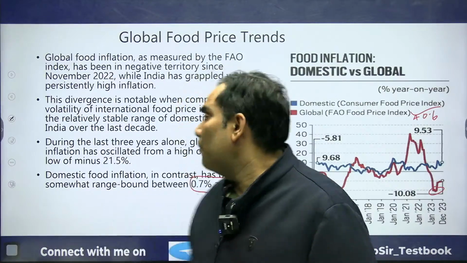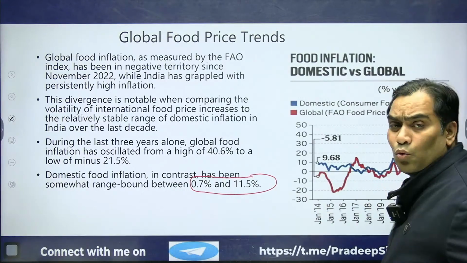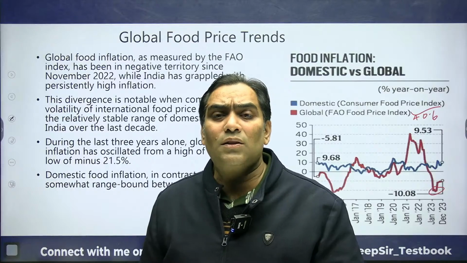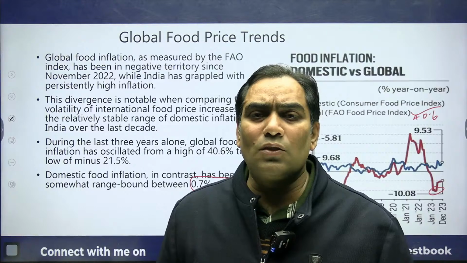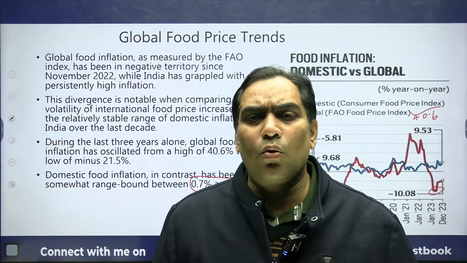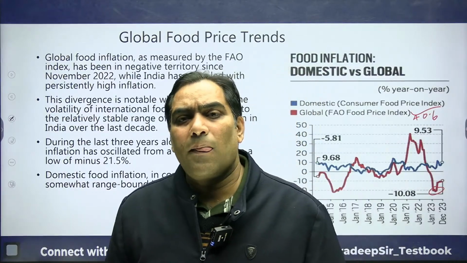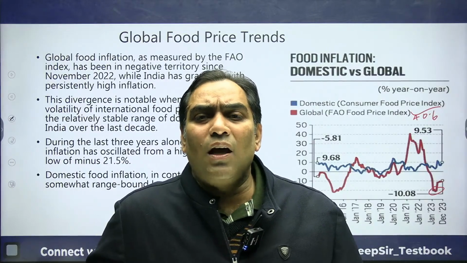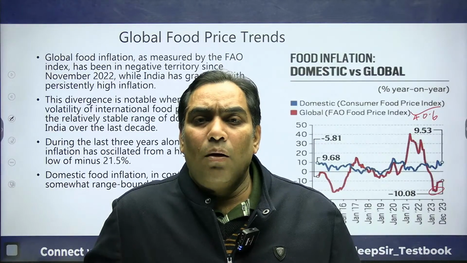So we have seen with this figure, this graph, that there is too much fluctuation. In the last 3 years, the fluctuation is as high as 60%, and that is going to collapse the entire economic system if the prices are going to be that volatile. In this volatile situation there cannot be policy stability.